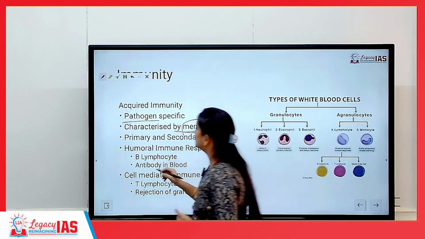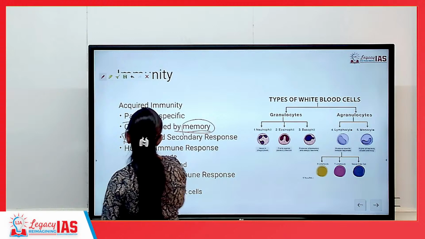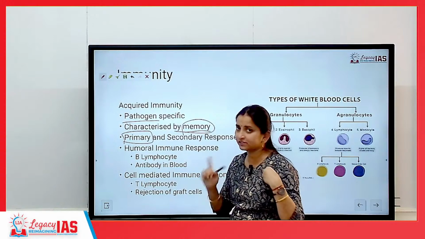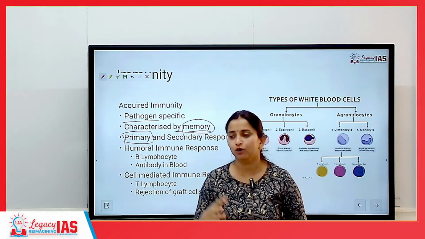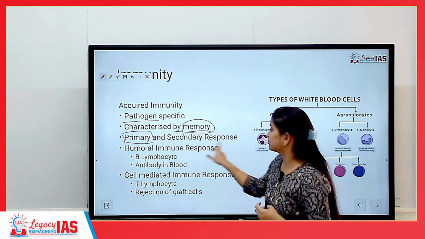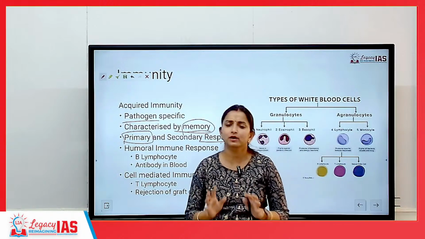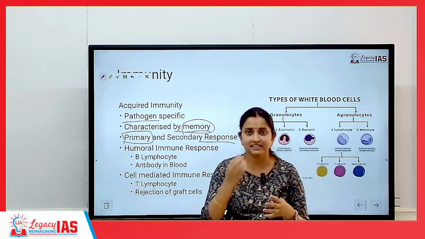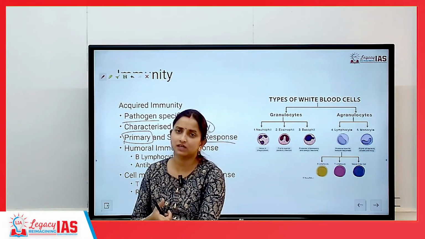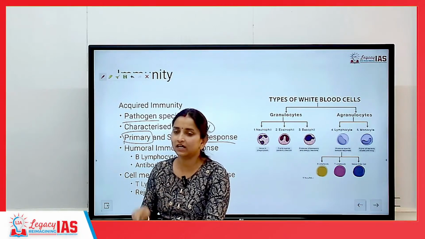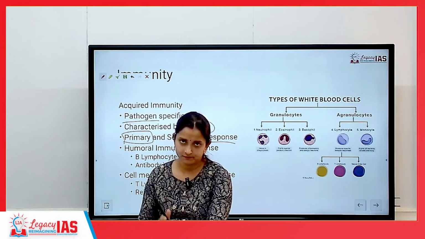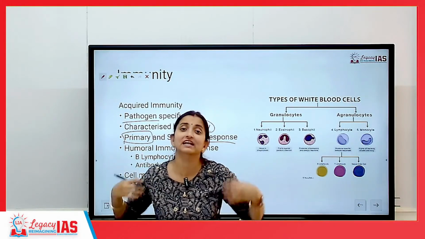Now, acquired immunity will be initially primary. Primary means when I have met this foreign body for the first time. For example, the first infection of a virus in my body, that is the primary response. Primary response means my body will try to fight against this virus. Let us say a virus entered my body, I will first try killing it using a gun. It didn't work, okay, I'll try killing it using a sword. It didn't work, okay, I'll try to make use of a bomb. It didn't work, so I'll try to make use of a missile and try to kill this.